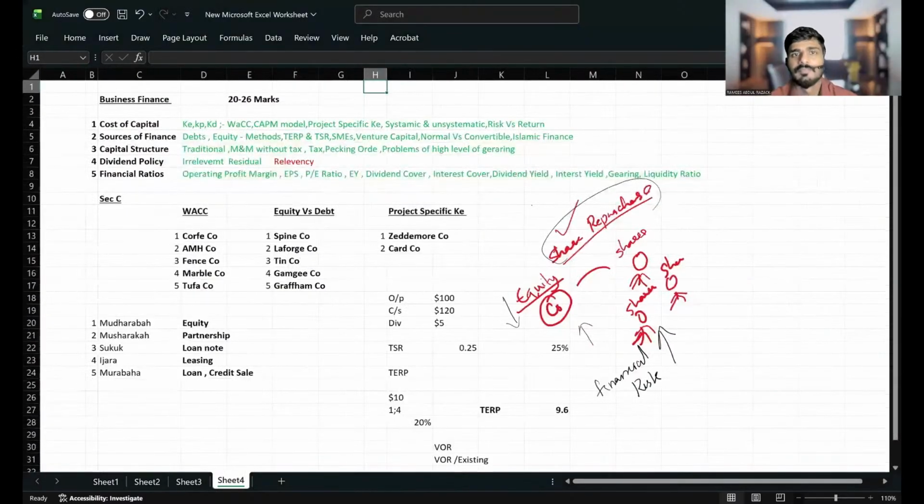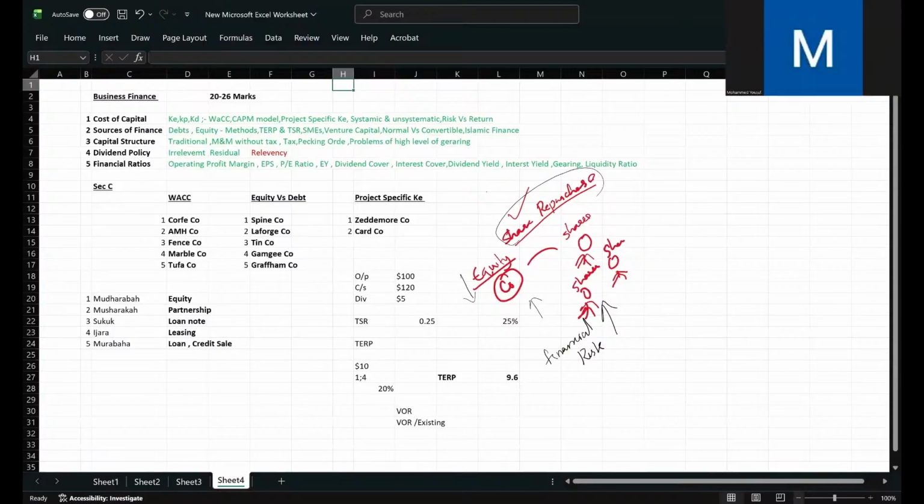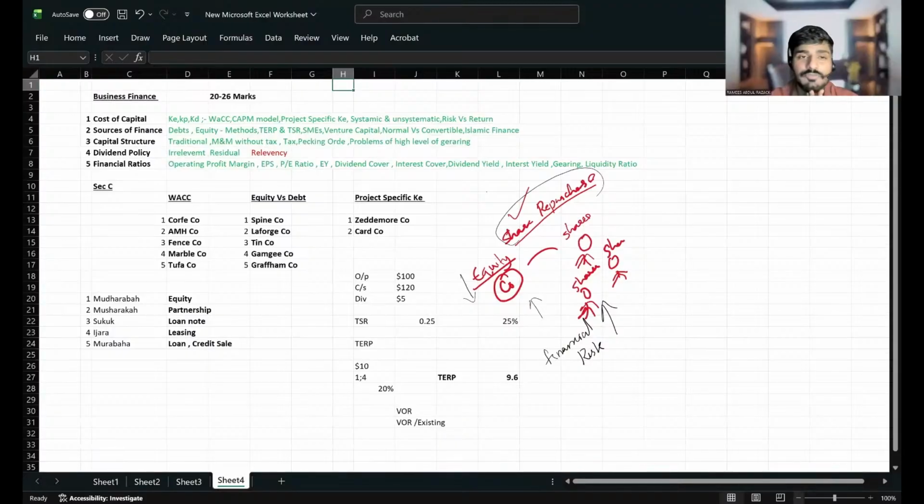Come on, guys. Zero coupon bond, hybrid bond. There are types of bonds; you have to learn different types of bonds. Since it is an MCQ question, I'm not trying to explain the whole thing, but you must be able to understand there are zero coupon bonds. Zero coupon bond means that on that bond we cannot expect interest. Those who are buying cannot expect interest. The name itself gives the idea.